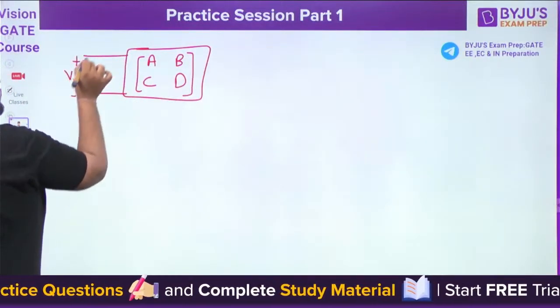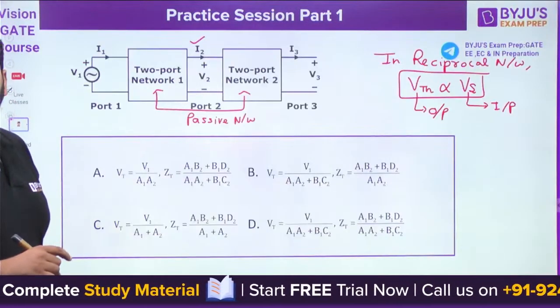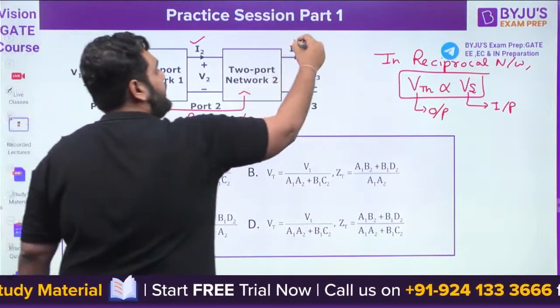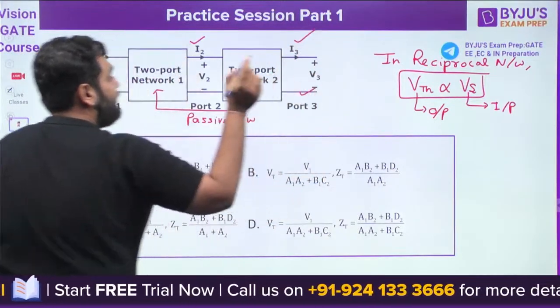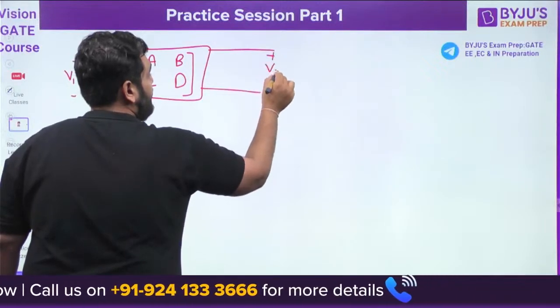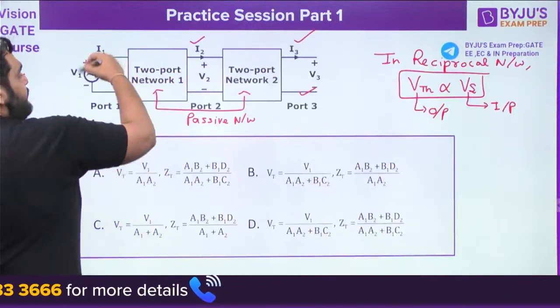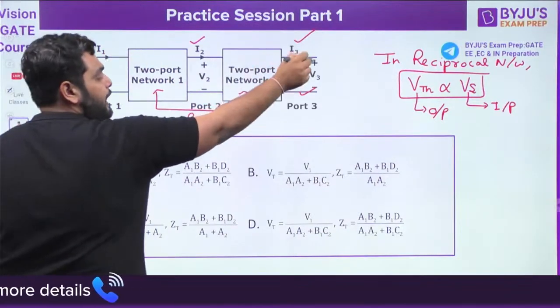Plus minus V1, I1. If I combine these two networks, then you can see it is V3 and I3. I will come to your doubt. Wait a sec. If I combine these two networks, then this is the input V1, I1, and this is the output V3, I3.